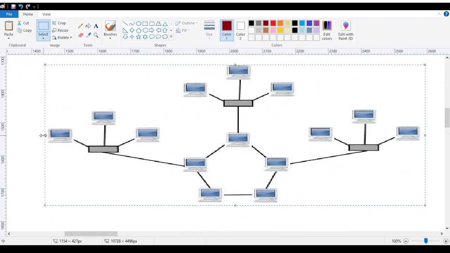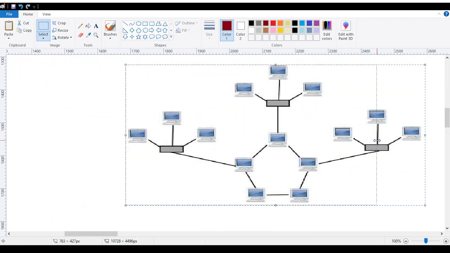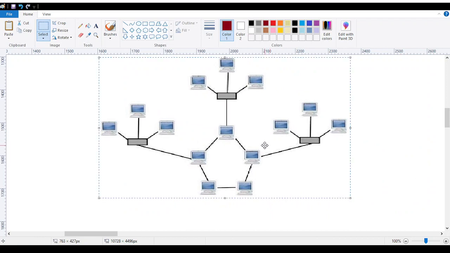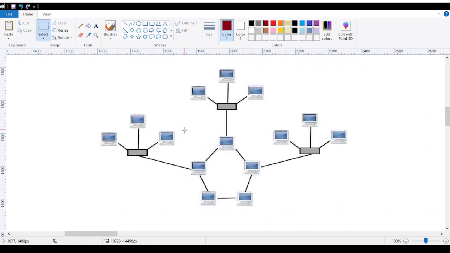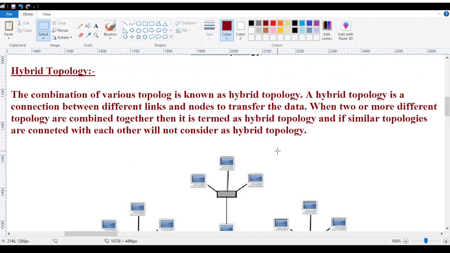So over here, this image which is in front of you says it all. Over here you can see we are having multiple tree topologies, one ring topology. We can say it is a star as well. Okay. So over here they are all connected with one ring from here. So when we combine two or more different sets of topologies together, that is called a hybrid topology. That is nothing as such.